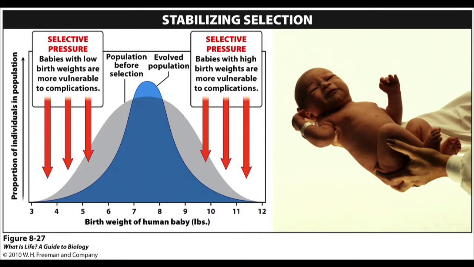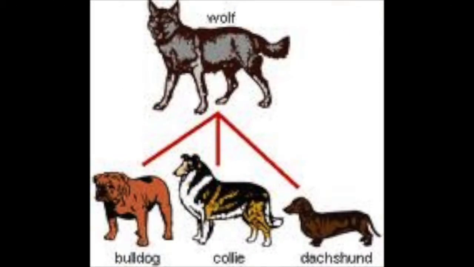The opposite of disruptive selection is stabilizing selection, which instead of favoring individuals with extreme phenotypes, favors intermediate variants. It reduces phenotypic variation and maintains the status quo. The most well-known method of selection is artificial selection, which is the breeding of plants and animals to produce desirable traits.